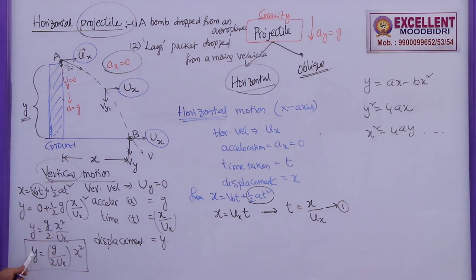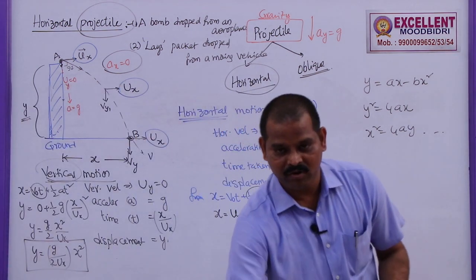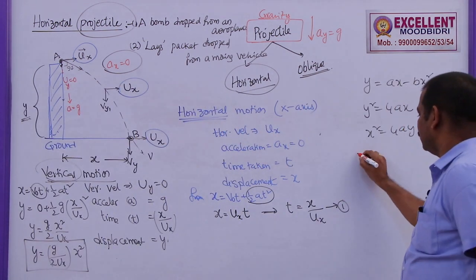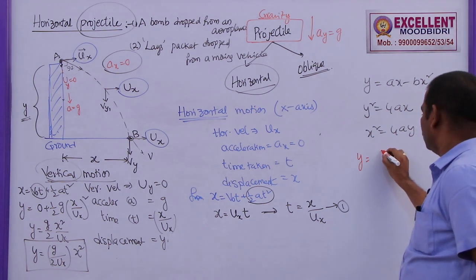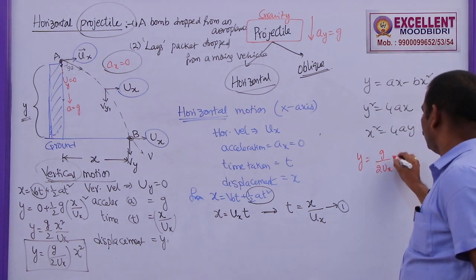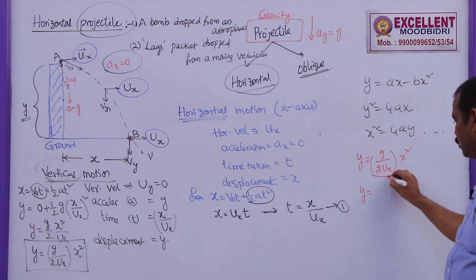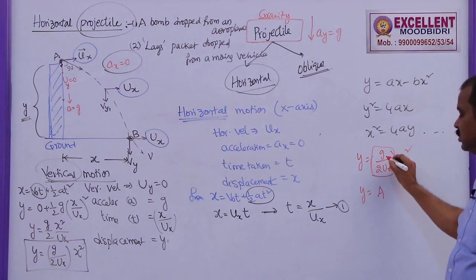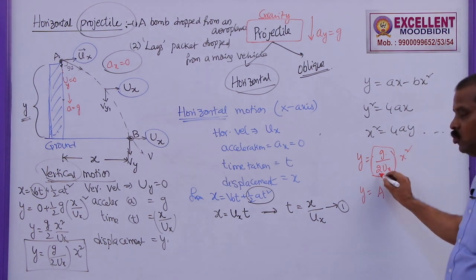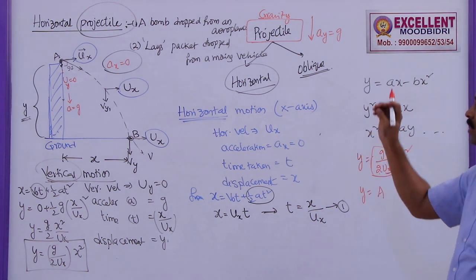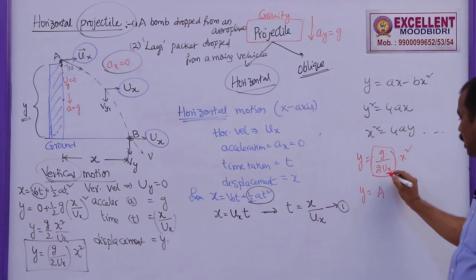See this equation, y is equal to something into x square. The final expression is y is equal to g by 2 ux square into x square. So y is equal to some constant into x square, because g is constant 9.8, 2 is constant, and the horizontal velocity with which the body is thrown is also constant.